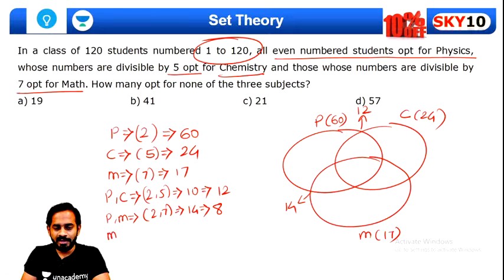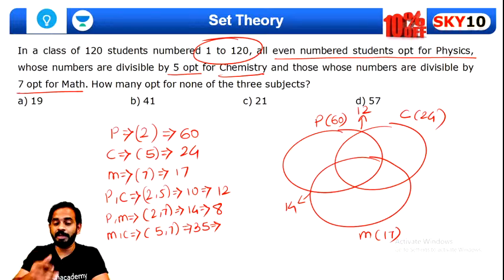Now, mathematics and chemistry, for this you need to take the LCM of 5 and 7. So for 5 and 7, the LCM comes out to be 35. How many multiples of 35 are there till 120? There are only 3 multiples, so we'll have to take 3 over here.